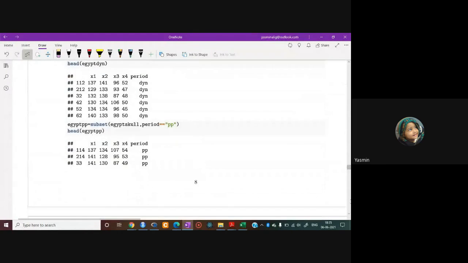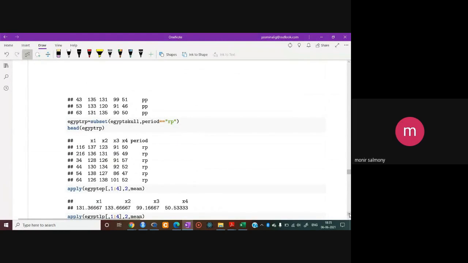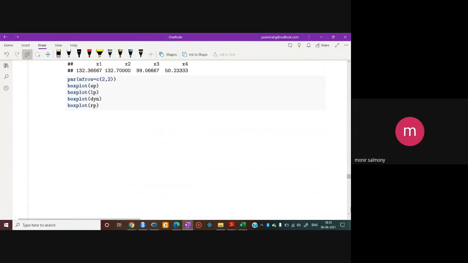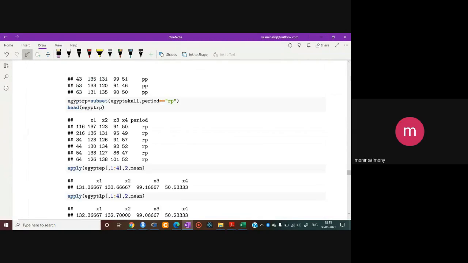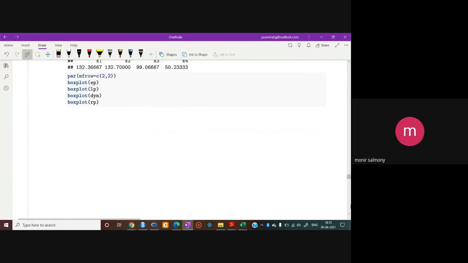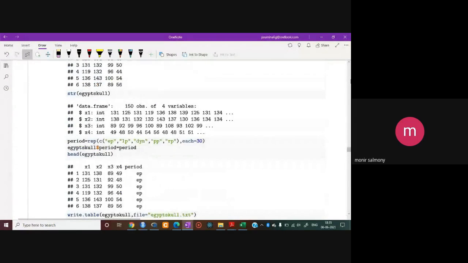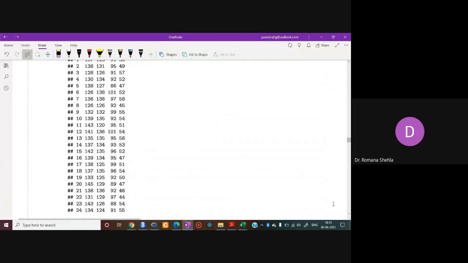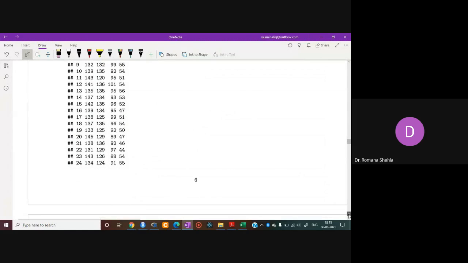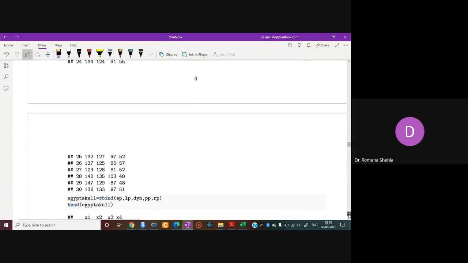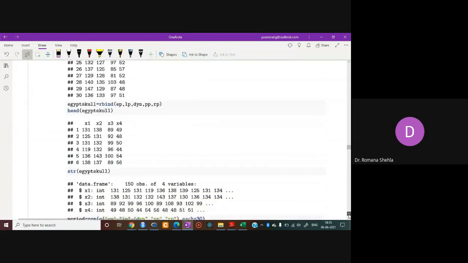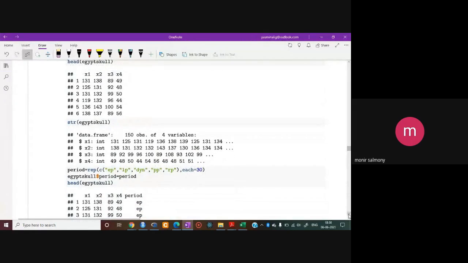Can you repeat your question, Munir? In the second data, you are naming each period by name, right? When you create the period variable here, each is equal to 30 because you know it is balanced.